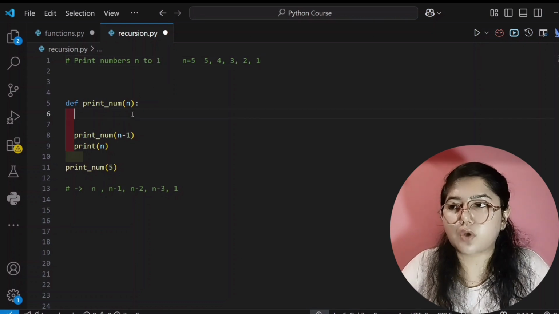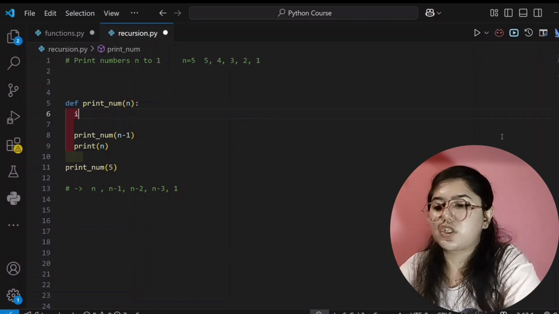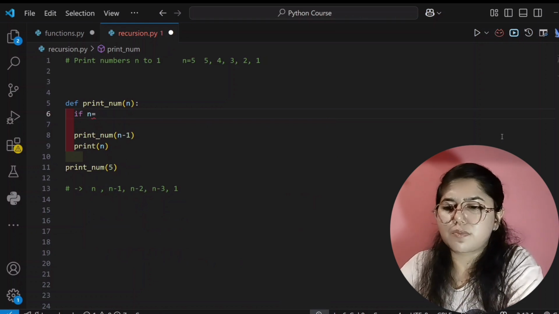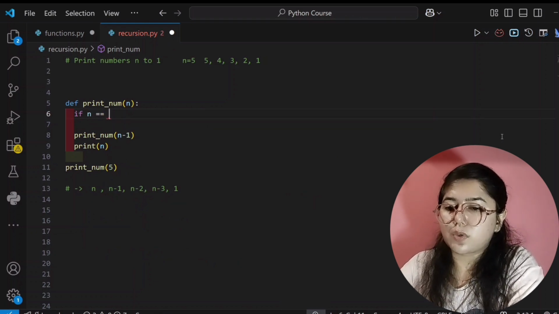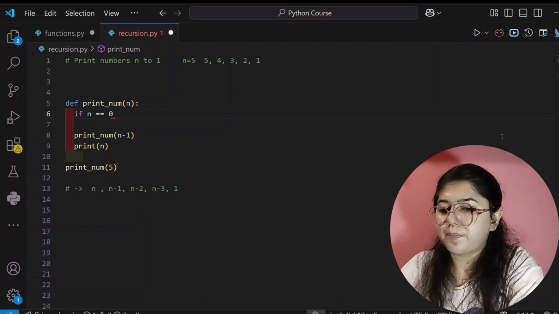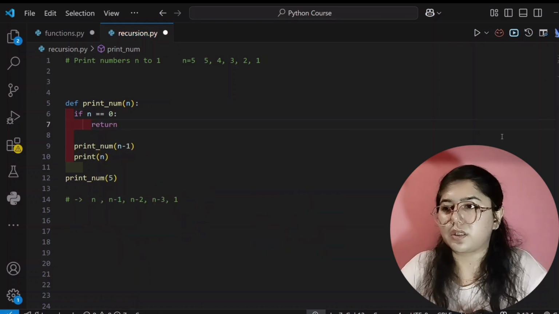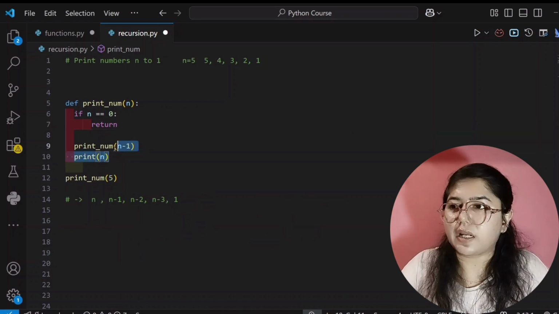So for stopping we have to write a base condition, and that will be if n value becomes 0. Whenever n value becomes 0, you do one thing. When n is equal to 0, you can return from here. Yes, you can return from here. And it will handle itself.